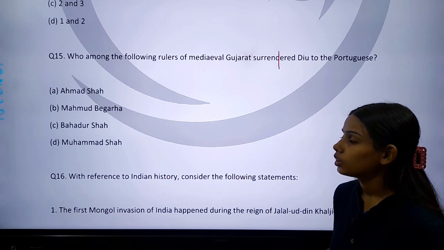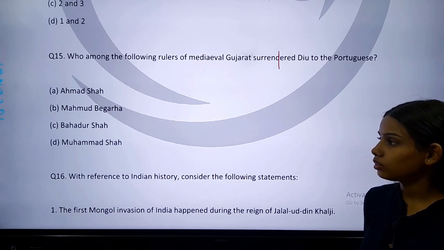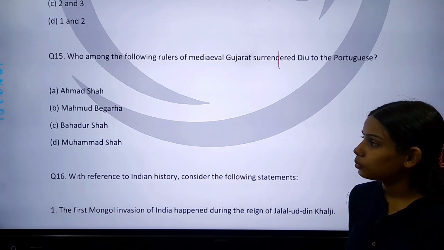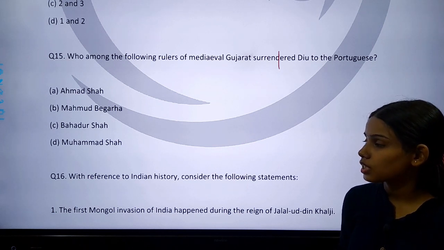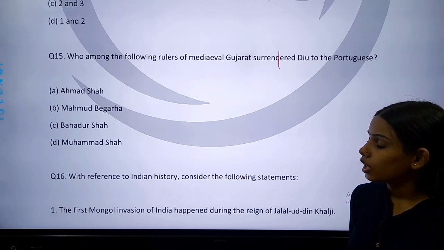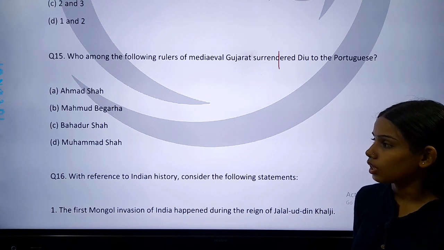Option A is Ahmad Shah. Option B is Mahmud Begarha. Option C is Bahadur Shah. And option D is Muhammad Shah.